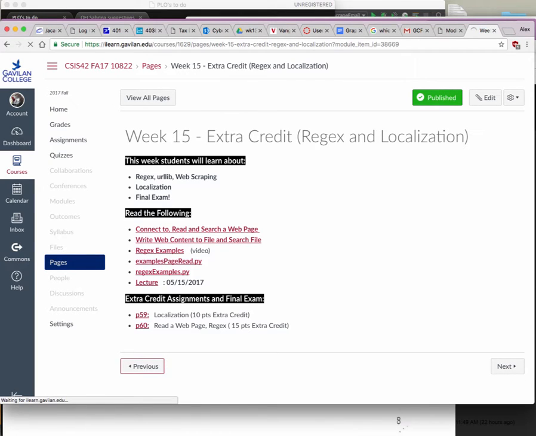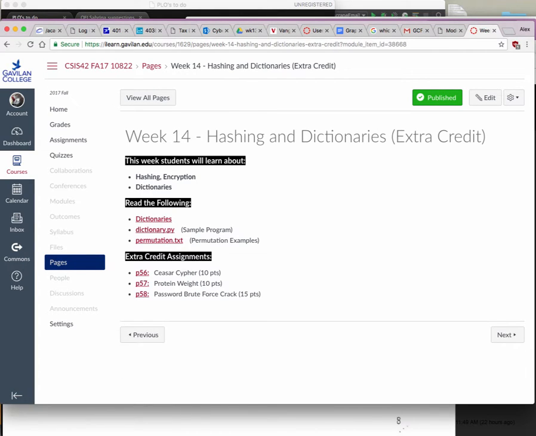So, week 14, the main thing is I want to tell you about dictionaries. I also want to tell you about hashing and encryption. So it's just a lot of interesting things that you can do with Python. Probably a little bit beyond the scope of this class, but they're not too hard. So I'll show them to you.